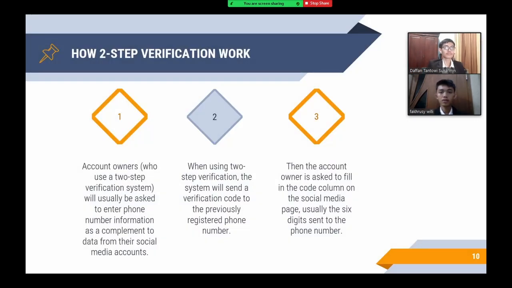Next is how two-step verification works. The first one is that account owners who use a two-step verification system will usually be asked to enter phone number information as a complement to data from their social media accounts. Second, when using two-step verification, the system will send a verification code to the previously registered phone number. And the last one, the account owner is asked to fill in a code column on the social media page, usually a 6-digit code sent to the phone number.